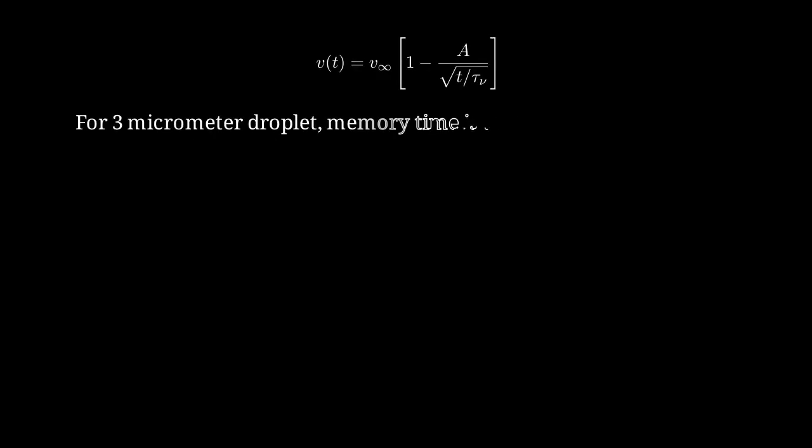With a 3 micrometer radius droplet, tau nu equals a squared over nu, giving 9 microseconds. Sampling at 100 kHz resolves the early decay regime clearly.